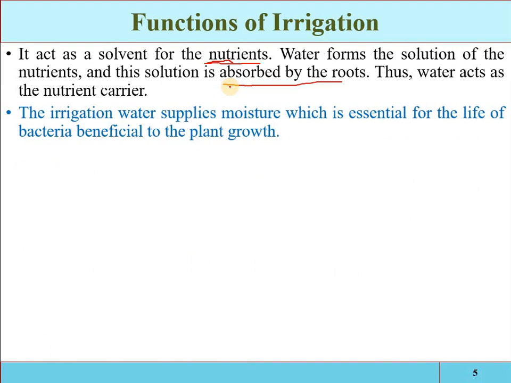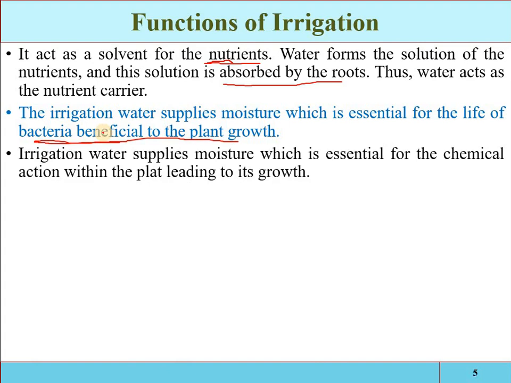Second one, the irrigation water supplies moisture, which is essential for the life of bacteria beneficial to plant growth. Okay, some bacteria are sometimes required for the growth of the plants. Some bacteria are beneficial for the growth of the plants. So for the survival of those bacteria, moisture content is required. So if we are supplying the right amount of water at regular intervals into the root zone, then that beneficial bacteria will survive and it is beneficial for crop growth. So irrigation water is provided for the survival of the beneficial bacteria.